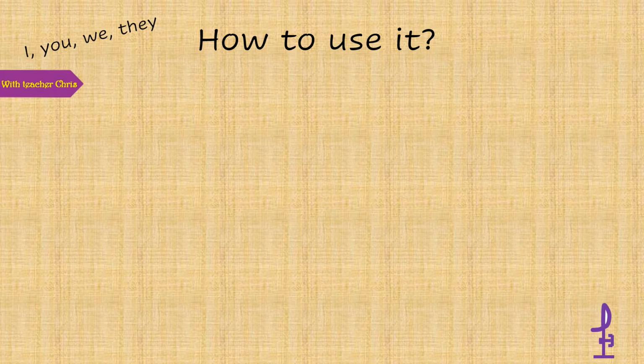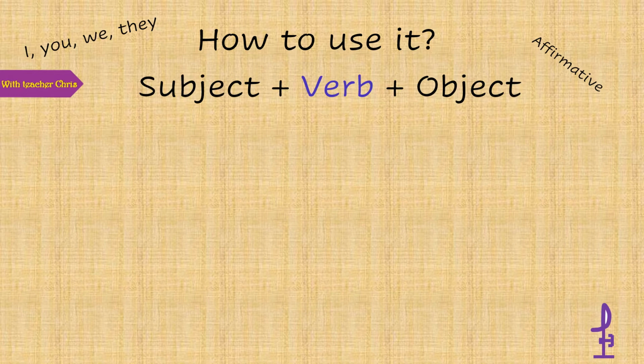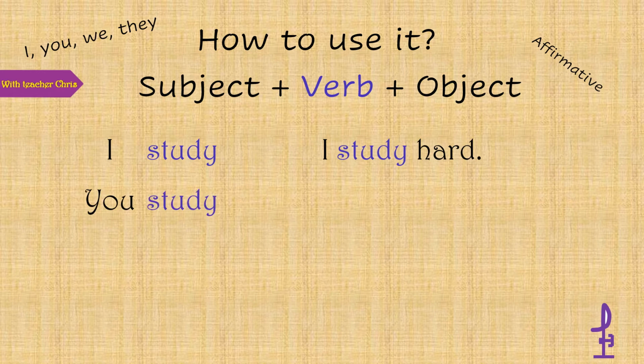Now, how to use it? Remember, we are working with I, you, we, and they. For the affirmative sentence, we have to remember this. We have the subject, the verb, and the object, or the complement. I study, for example. I study hard. There we have subject, verb, and object or complement. You study hard.